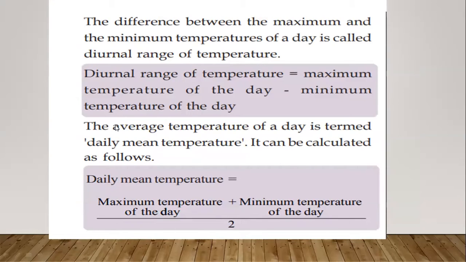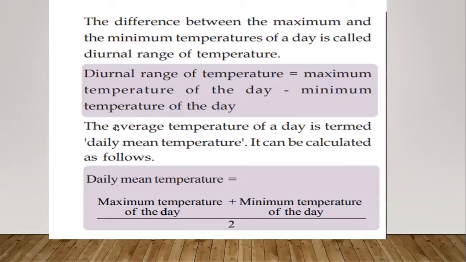There is one formula. Diurnal range of temperature is equal to the maximum temperature of the day minus the minimum temperature of the day. That is the diurnal range of temperature. How to find the diurnal range of temperature? Maximum temperature of the day minus minimum temperature of the day. Okay, like that, the average temperature of a day is the daily mean temperature. It can be calculated as maximum temperature plus minimum temperature of the day divided by 2.